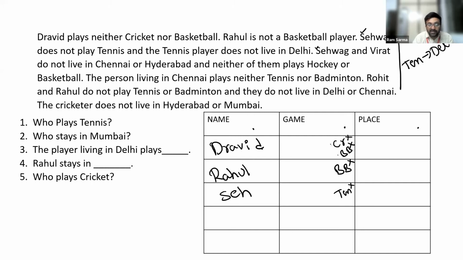Sehwag and Virat do not live in Chennai or Hyderabad. So Sehwag doesn't stay in Chennai, Sehwag doesn't stay in Hyderabad, Virat doesn't stay in Chennai, Virat doesn't stay in Hyderabad.